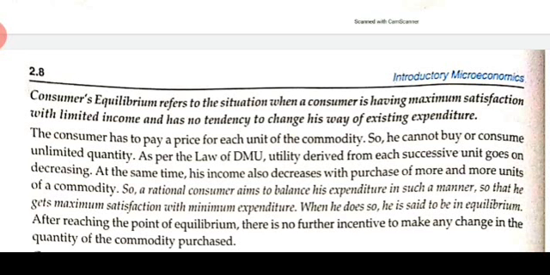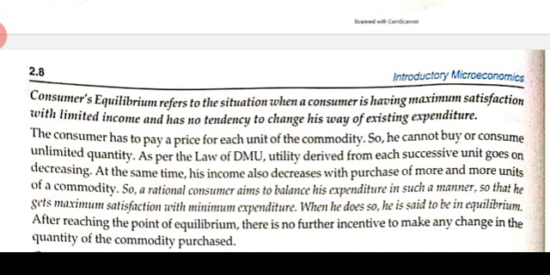If a consumer is buying any commodity, the consumer has to pay a price. So he cannot buy or consume an unlimited quantity, isn't it? As per the law of DMU, diminishing marginal utility, you know that utility derived from each successive unit goes on decreasing. At the same time his income also decreases. Suppose a consumer is using his income, the consumer will be left with lesser income. If the consumer is purchasing more and more units of a commodity, the income also decreases.